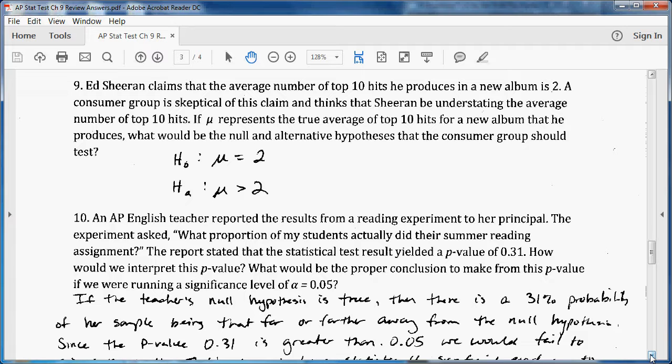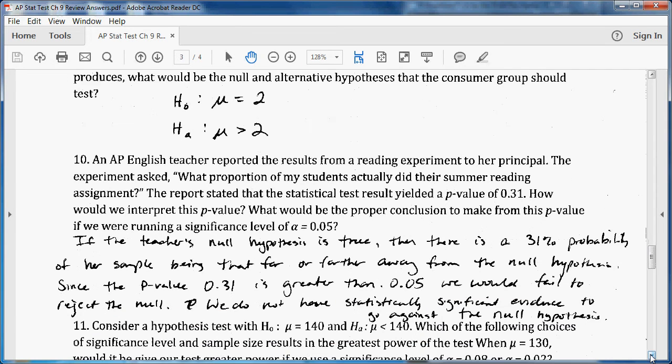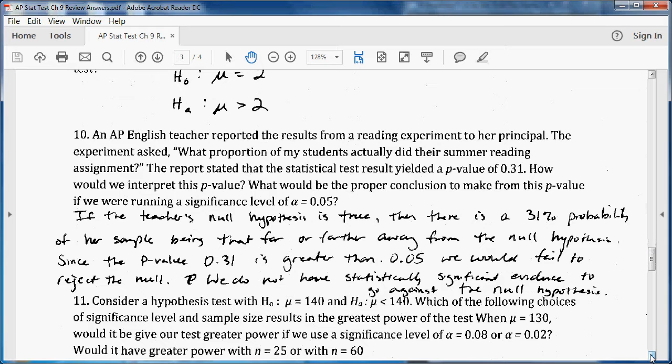Number 10. An AP English teacher reported the results from a reading experiment to her principal. The experiment asked, what proportion of my students actually did their summer reading assignment? The report stated that the statistical test result yielded a p-value of 0.31. How should we interpret this p-value? Let's start with that part of the question. If the teacher's null hypothesis is true, then there is a 31% probability of her sample being that far or farther away from the null hypothesis.